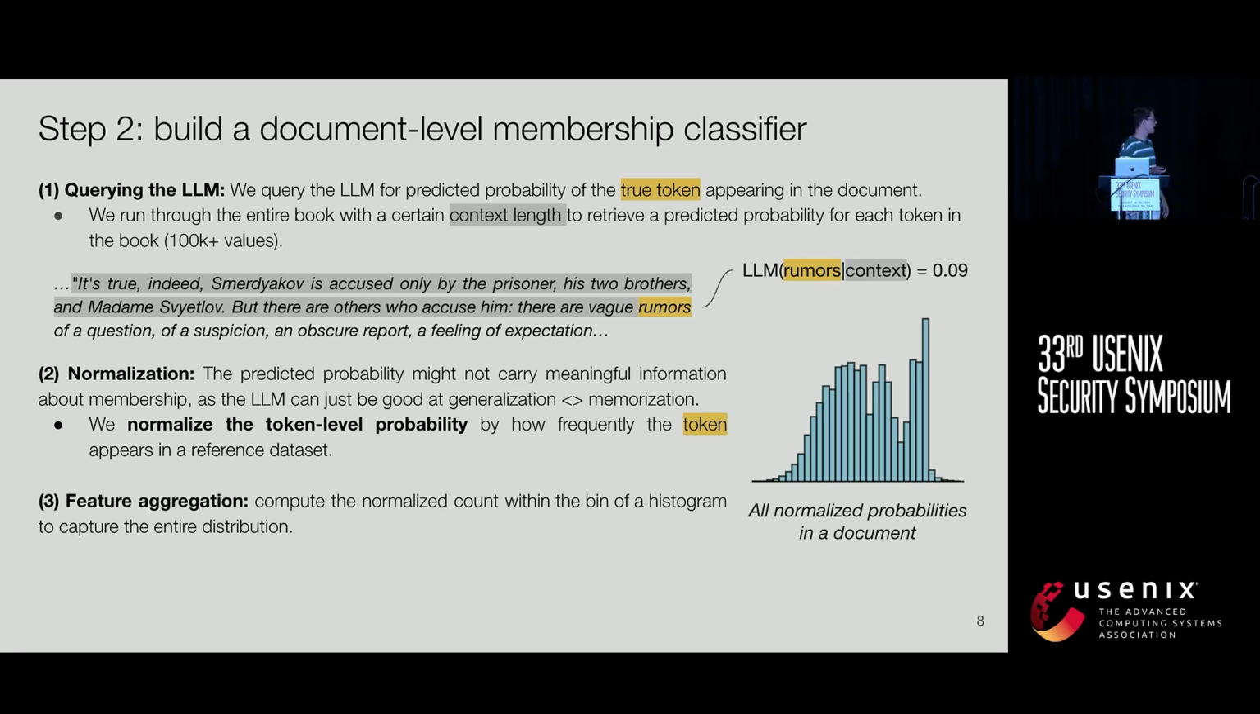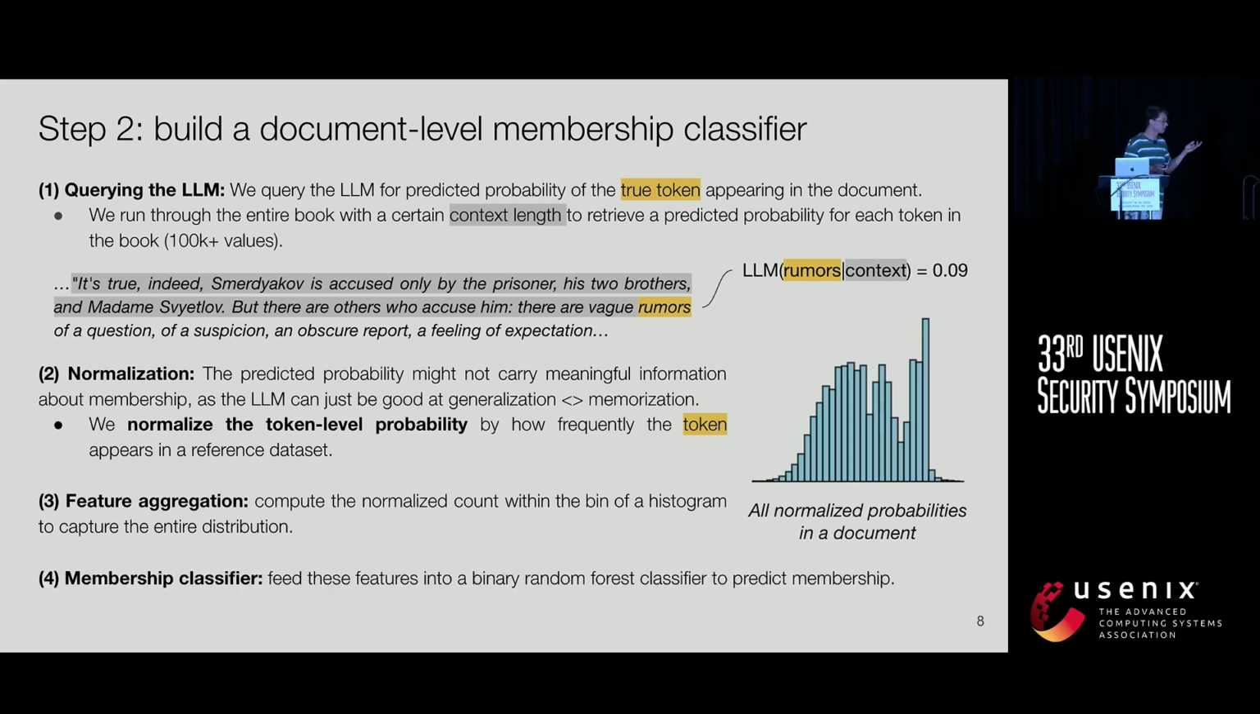So that brings us, for one document, to a distribution of normalized probabilities of all the tokens. And we want to create document-level features from this. So we consider a certain range and we divide that range into 1,000 bins in particular. And then we query what's the fraction of tokens in a certain document that correspond to a certain bin of normalized probabilities, which we then feed into a simple random forest classifier to predict binary membership on the document level.